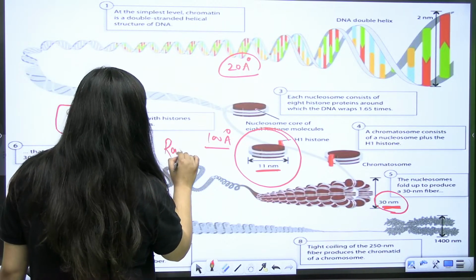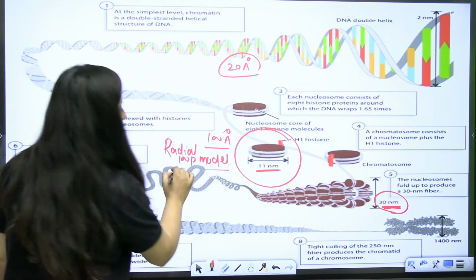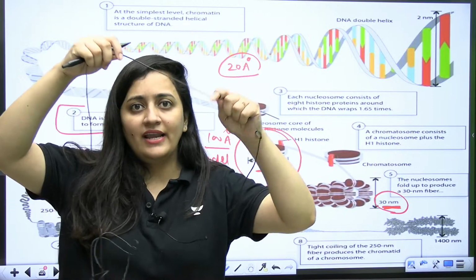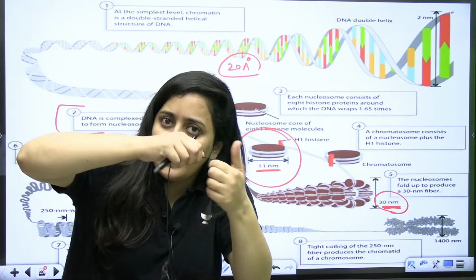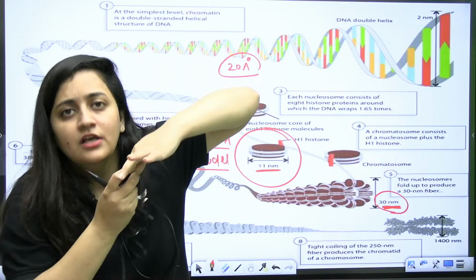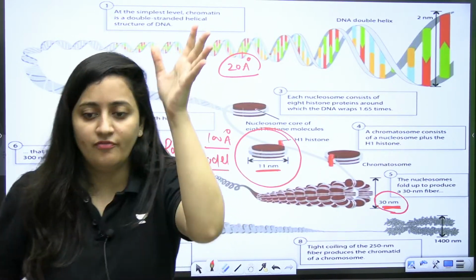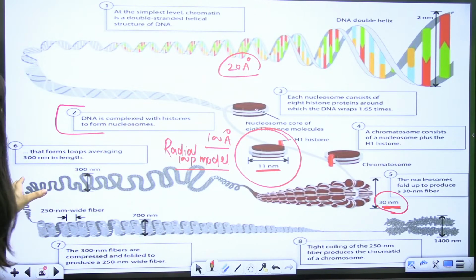So this is the next level of packaging, that is the radial loop model. This solenoid will further pack. Suppose this is your DNA. You are coiling it, forming the nucleosome chromatin. You are further coiling it, forming the solenoid. You are further coiling it, forming the radial loops. Further, after coiling, you will form the chromatid, the chromosome. Clear?